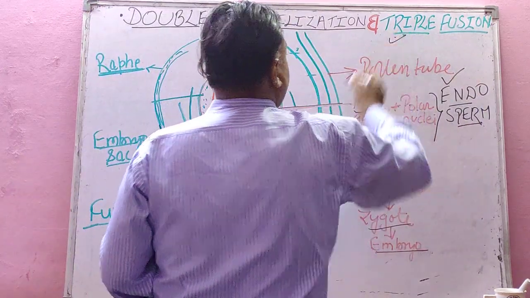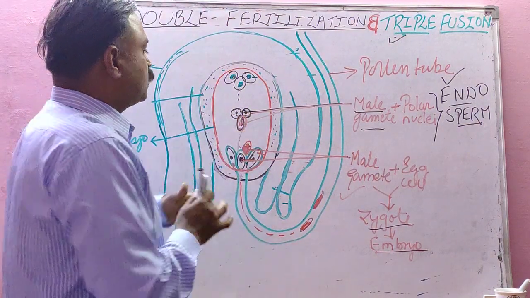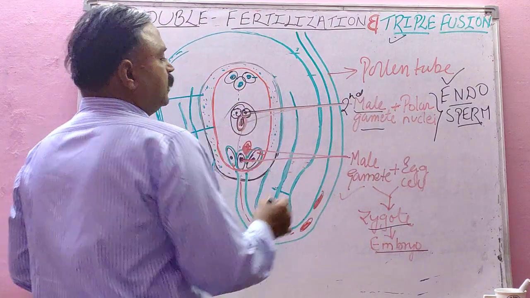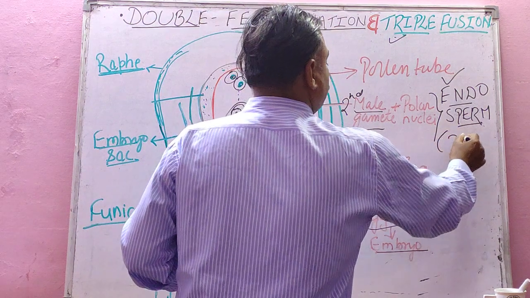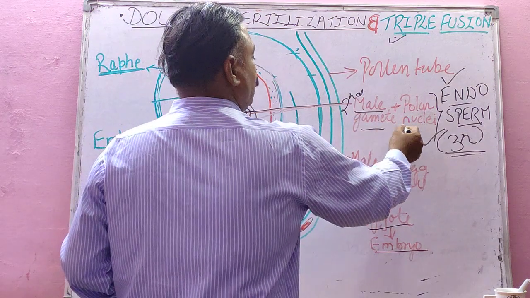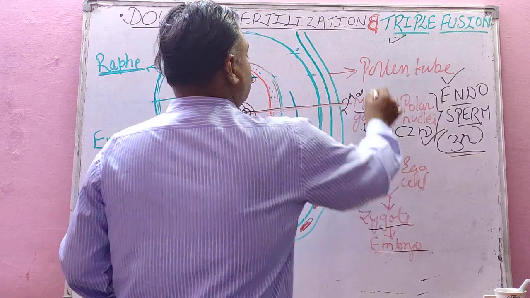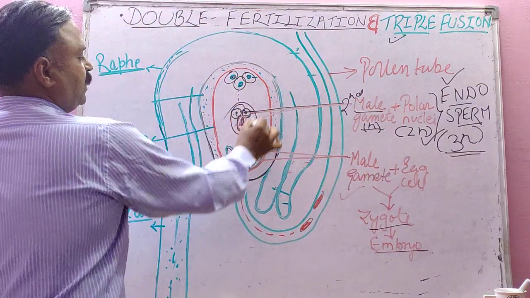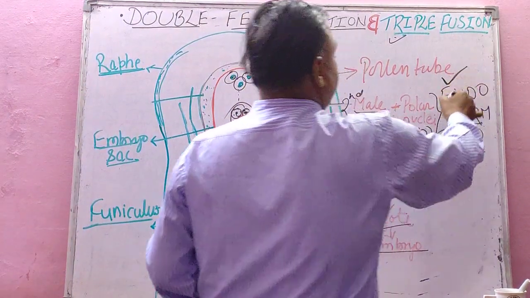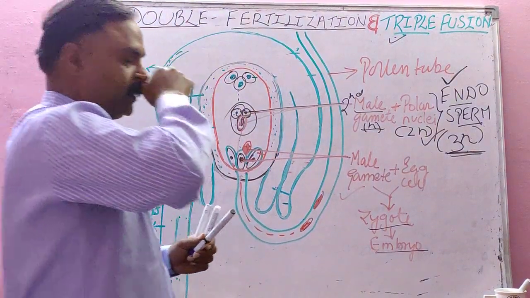And then what is triple fusion? Triple fusion is the fusion of the second male gamete, this one, with polar nuclei to produce 3N, that is endosperm. That is why it is called triple fusion, because already polar nuclei is 2N and one male gamete. So fusion of the second male gamete with the polar nuclei to form 3N structure, that is endosperm, is called triple fusion. Isn't it?